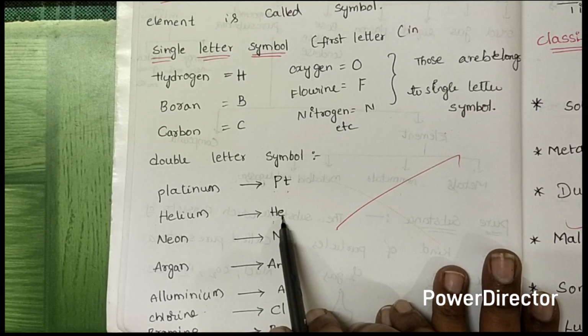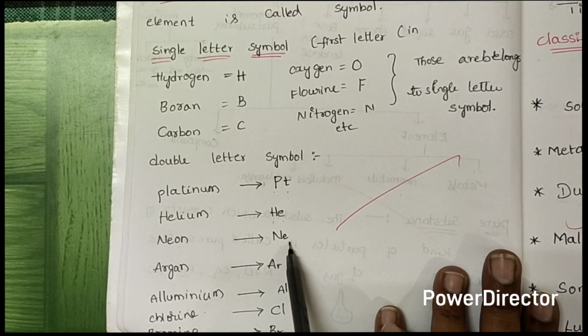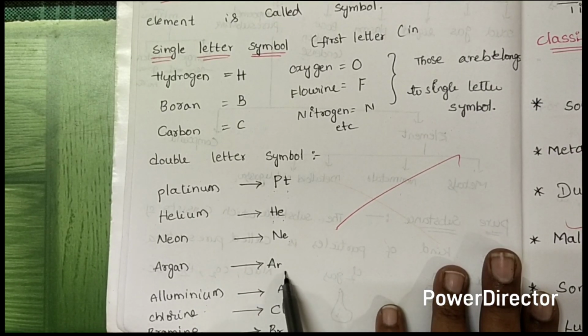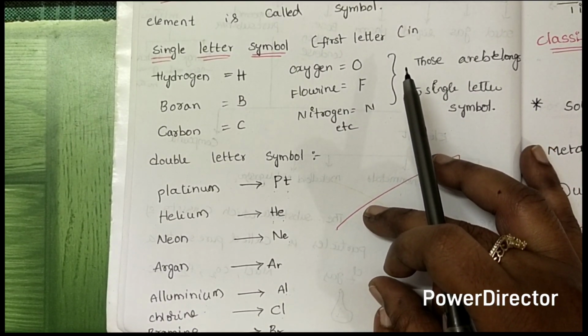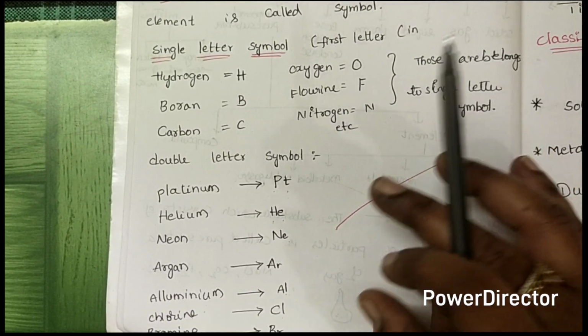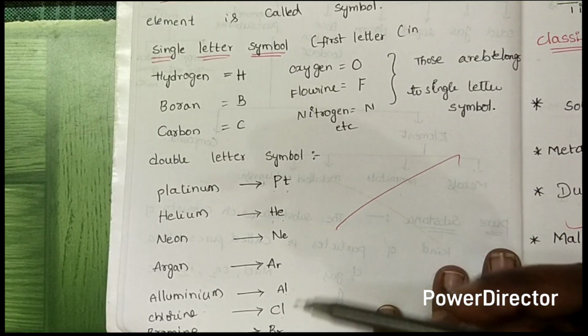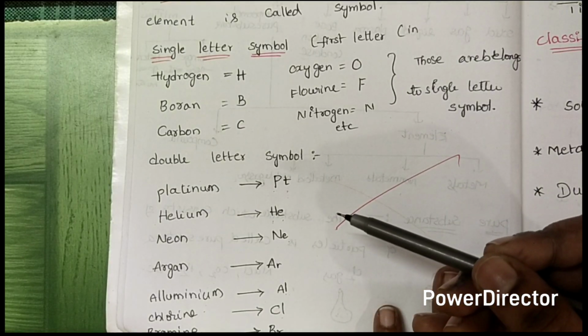The helium symbol is He. And neon symbol is Ne. Argon symbol is Ar. Aluminium symbol is Al. Chlorine symbol is Cl. Bromine symbol is Br. These are the double letter symbols. So we have so many double letter symbols. I will explain the double letter symbols again.